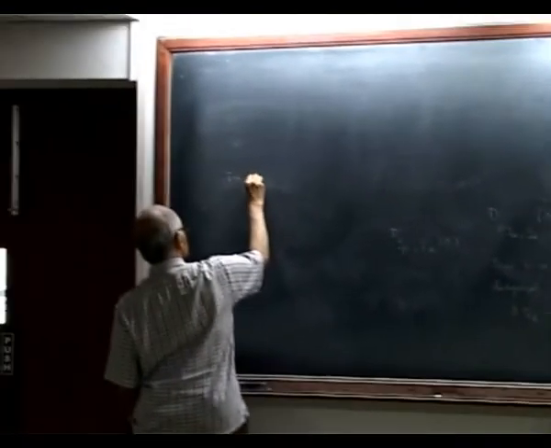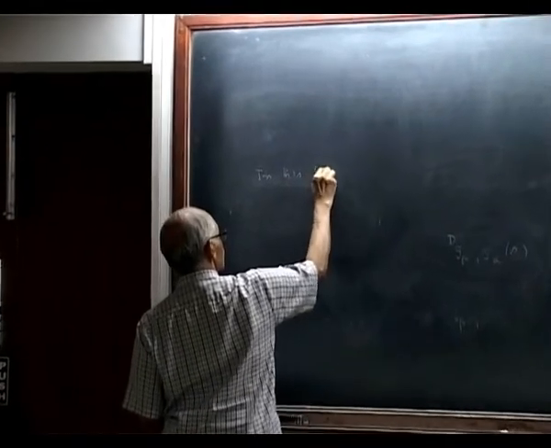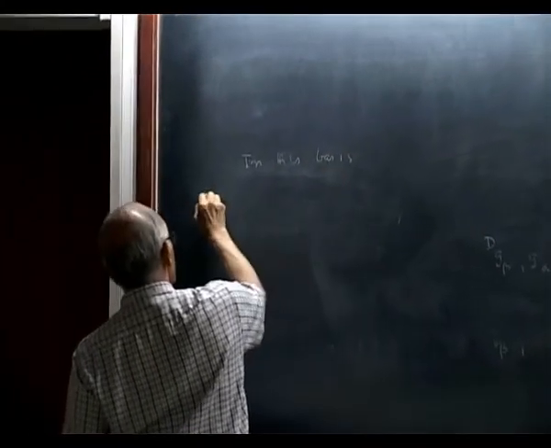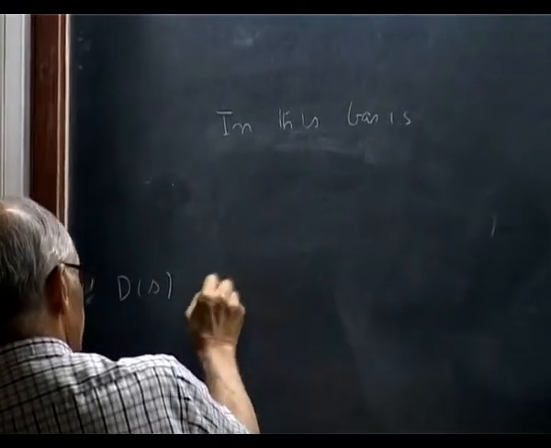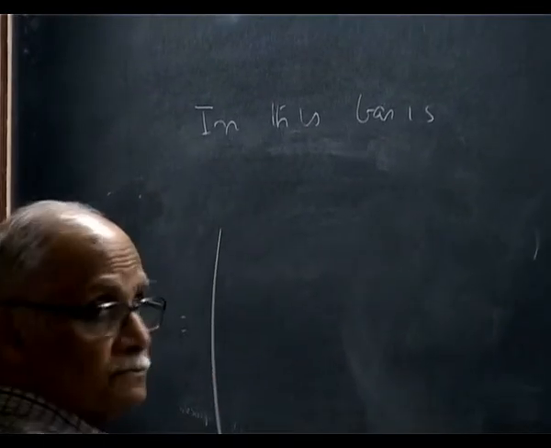So in this basis, this matrix D(s) will be some huge matrix.